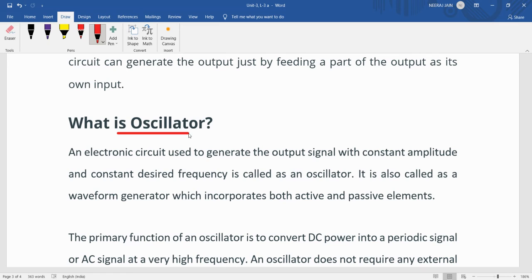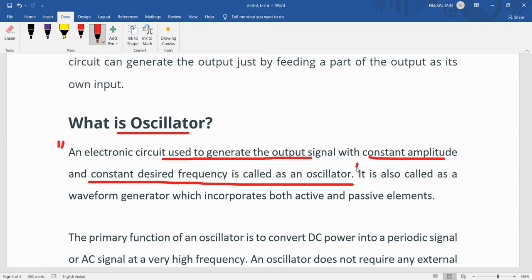Now what is an oscillator? An electronic circuit used to generate an output signal with constant amplitude and constant desired frequency is called an oscillator. An oscillator is also called a waveform generator, which incorporates both active and passive elements.